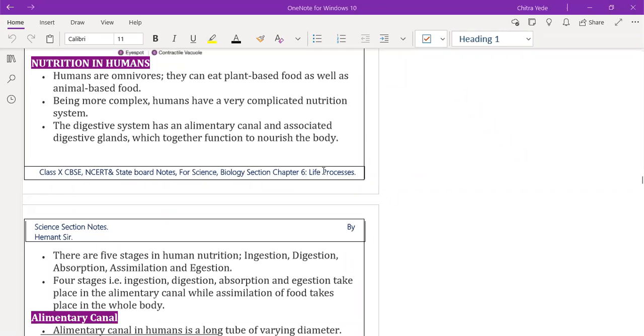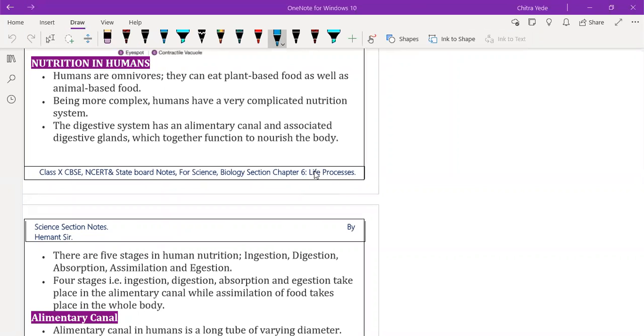Yes, sir. Okay. So we are going to start the nutrition in human being today. It is a very important part, and we already covered the basic part of that portion. So today we are going to start the nutrition in human being. So human being also performs holozoic nutrition.